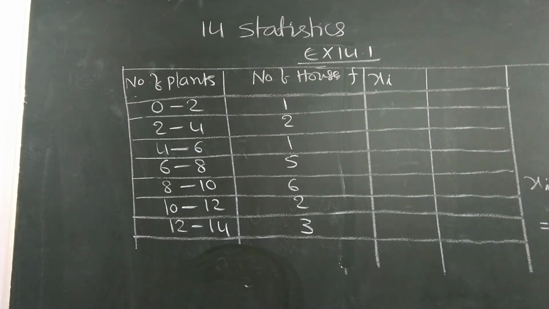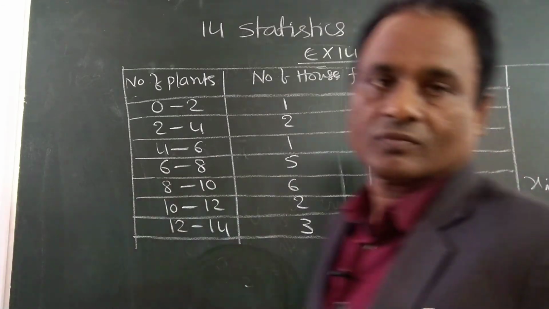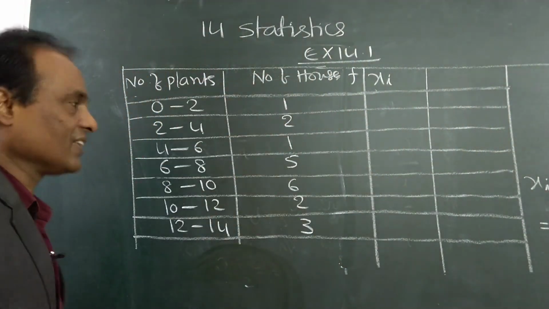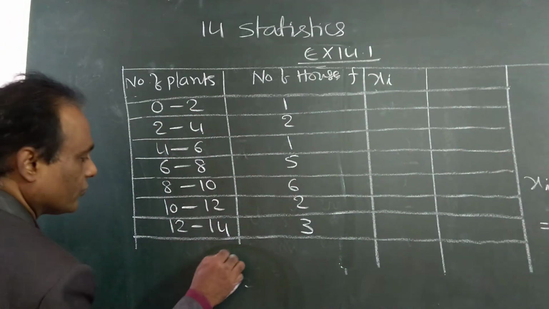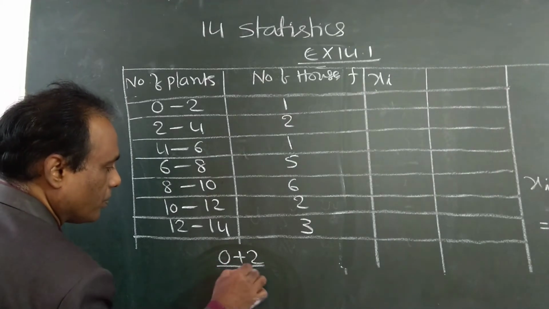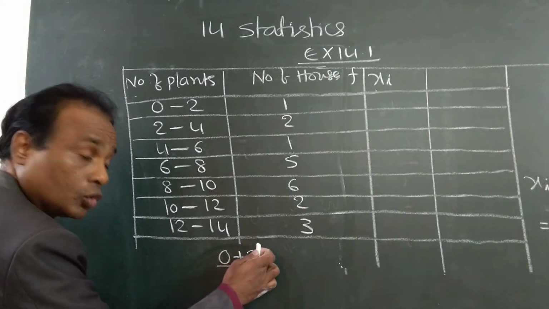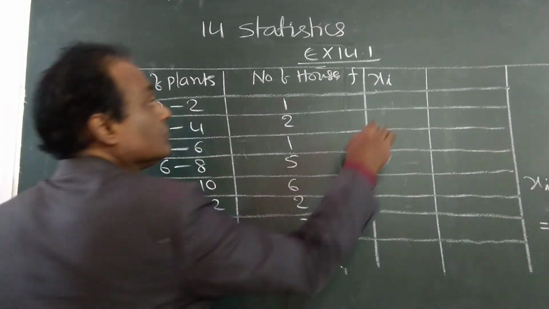Lower limit plus upper limit by 2. See here, you already did this in the 9th class. 0 plus 2 by 2. Don't write it like that; 0 plus 2 is 2, 2 by 2 is 1.